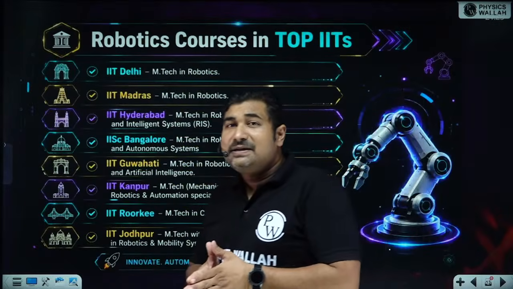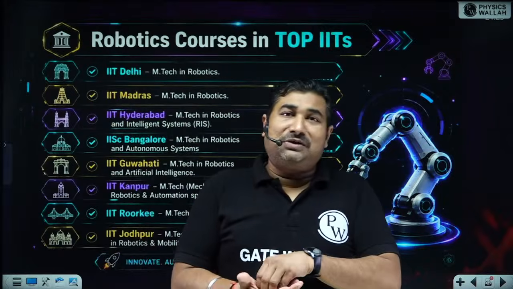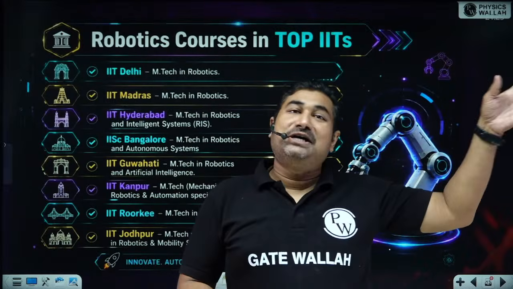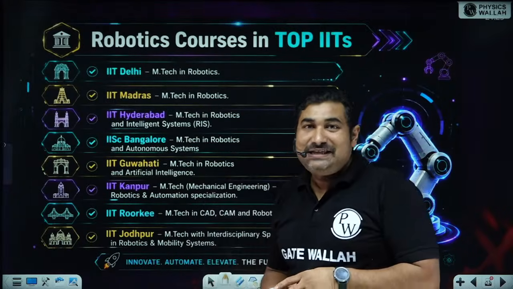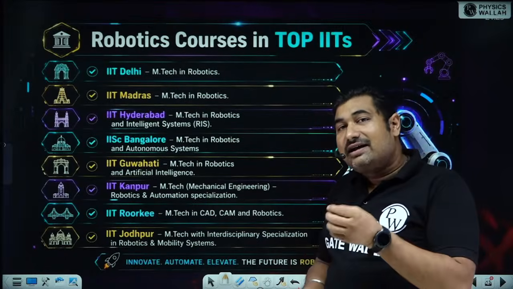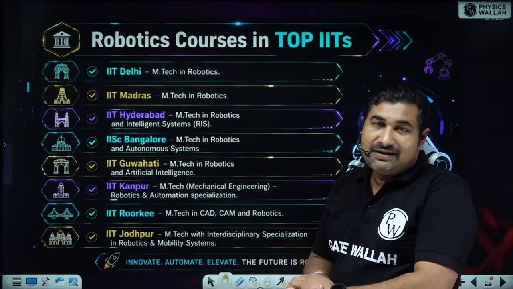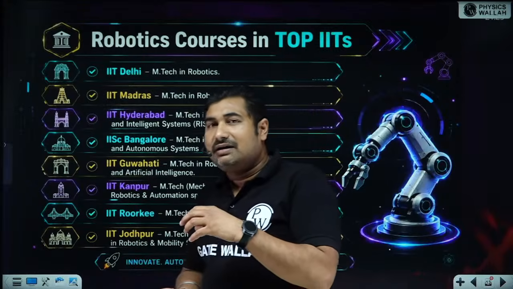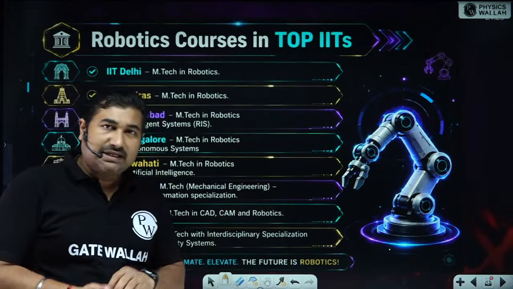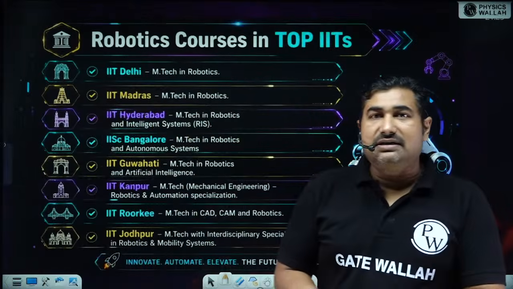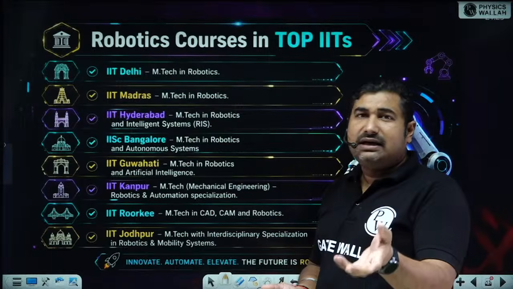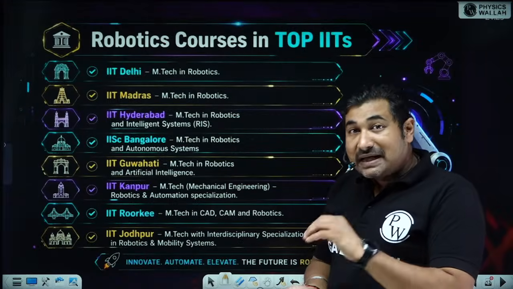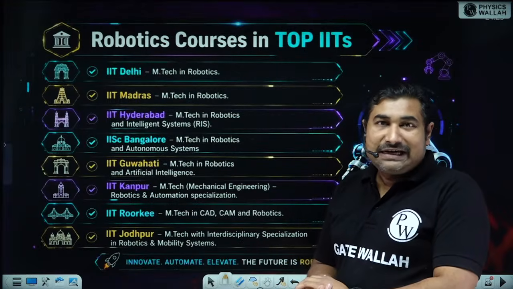Now, robotics was introduced in 2027, but it was planned much earlier, and we can see that as the branches are already running in the IITs. But previously they considered it as an M.Tech by this particular branch, robotics. Mostly the admissions are taken from mechanical or double E branches or instrumentation branches. But now specific GATE orientation has been given.